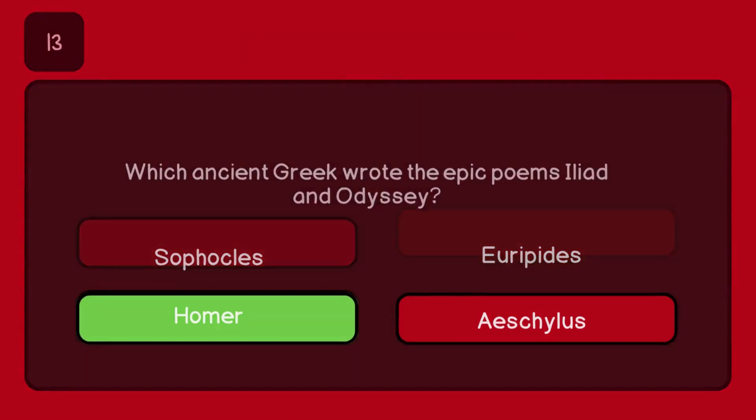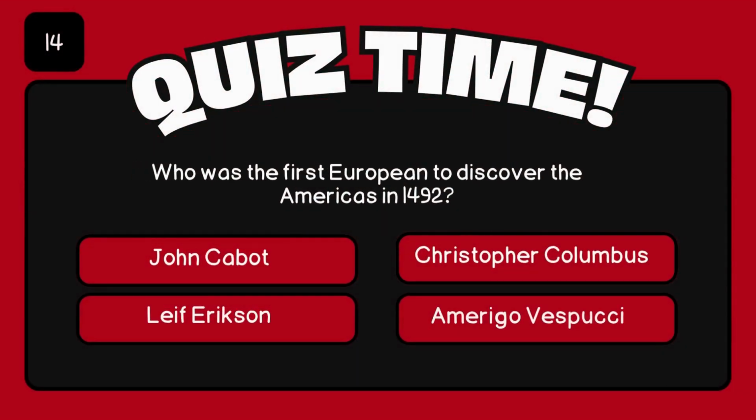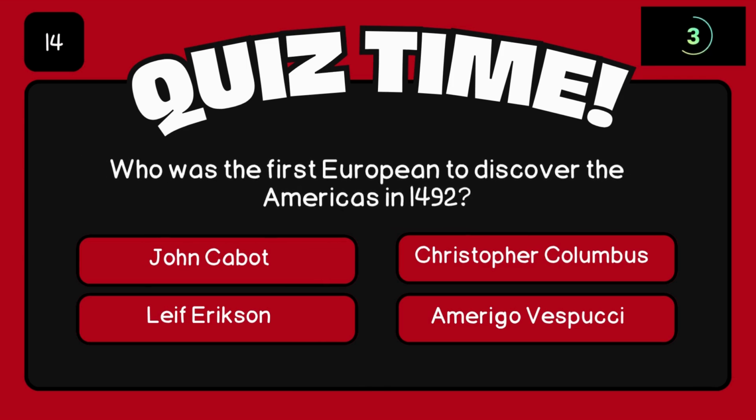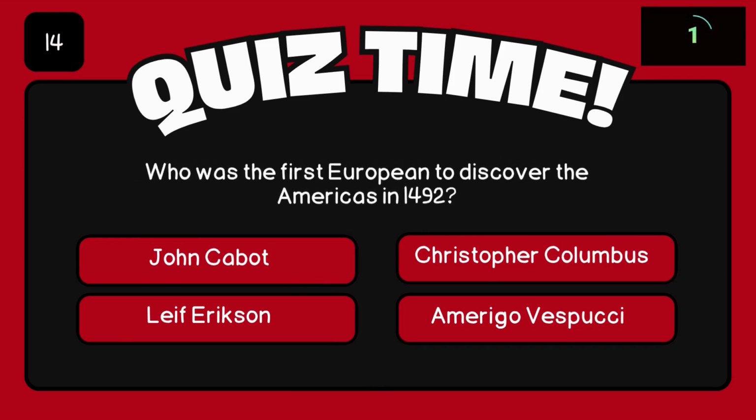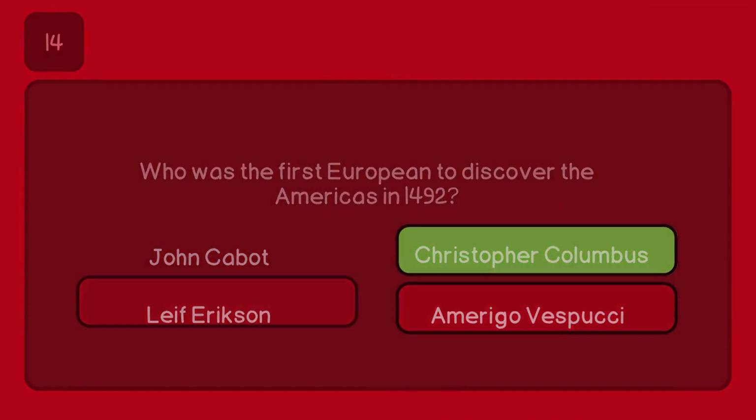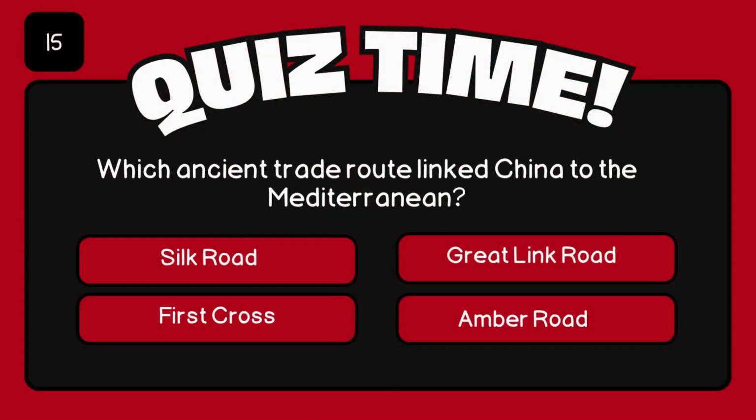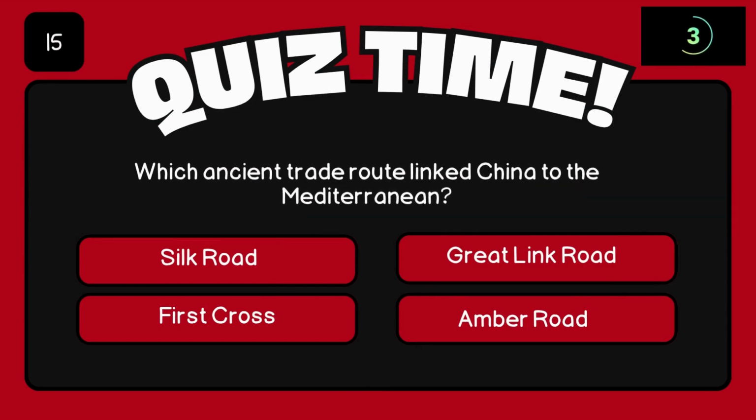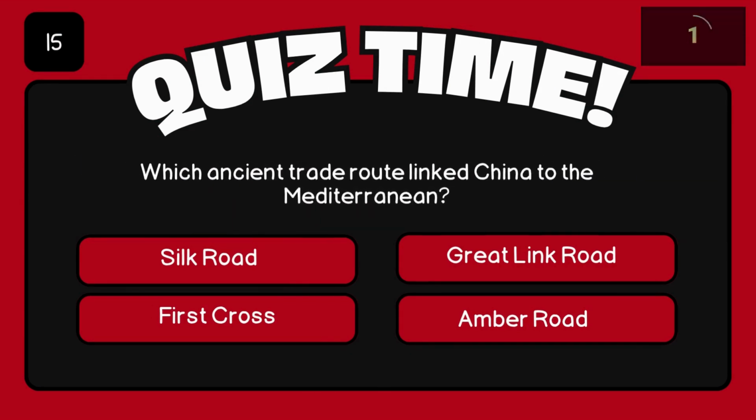Homer. Who was the first European to discover the Americas in 1492? Christopher Columbus. Which ancient trade route linked China to the Mediterranean? Silk Road.